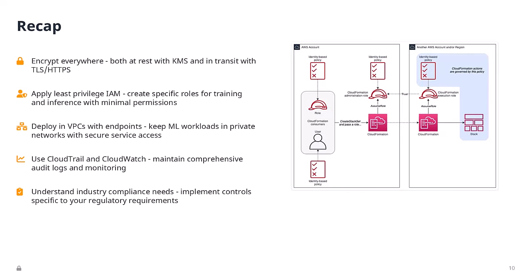All right, so let's recap. Let's crystallize the security essentials for production machine learning. Encrypt everything, at rest with KMS, in transit with TLS. No exceptions, no shortcuts. Lock down access with IAM. Least privilege always. Your training job needs just one S3 bucket, not access to the entire account. Isolate networks with VPCs. Keep machine learning traffic private and use VPC endpoints for AWS service access.